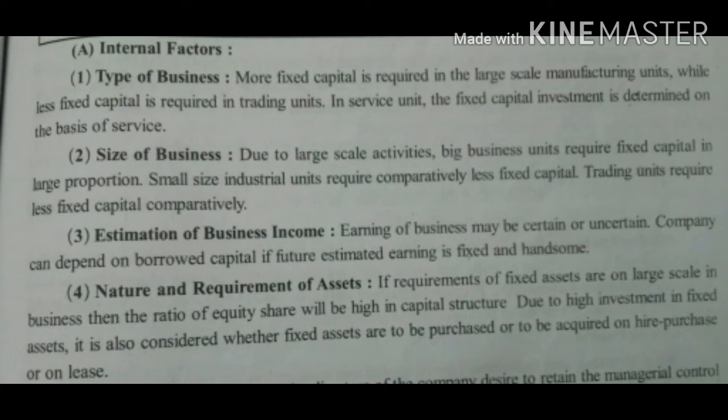Third is estimation of business income. Income is uncertain in any business. If the estimation shows handsome income in the future, business can go for borrowed capital. Fourth, nature and requirement of assets. If the requirement of fixed capital is more in any business unit, the best way is to go for equity capital. If the requirement is less, then one may opt for hire purchase or installment purchase. One may also go for lease contract.